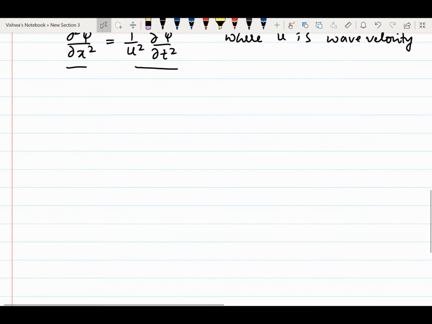The solution for this above equation is given by ψ = ψ₀ e^(−iωt), where t is the time at any instant. Then this ψ₀ is nothing but the amplitude.